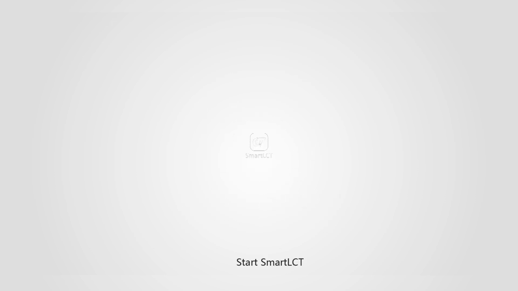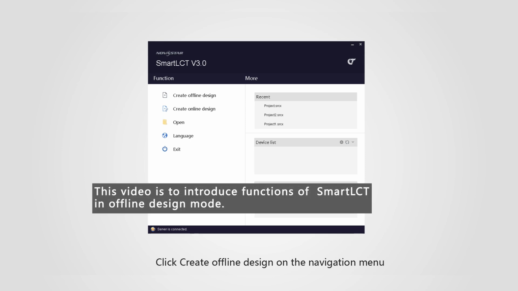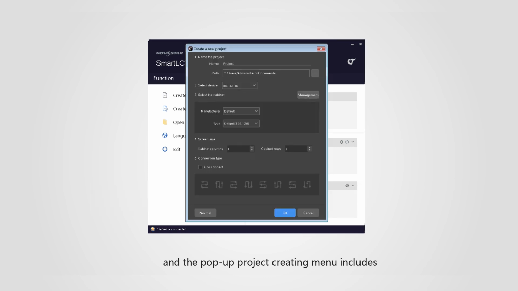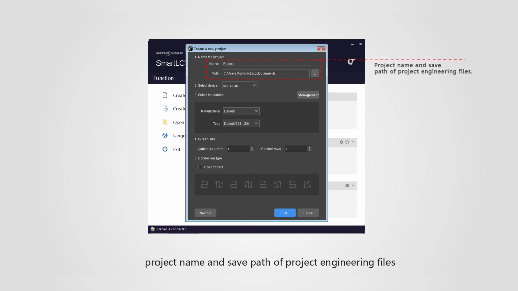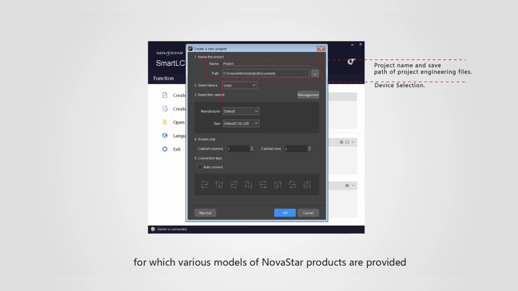Start SmartLCT. Click Create Offline Design on the navigation menu, and the pop-up project creating menu includes: 1. Project name and save path of project engineering files. 2. Device selection, for which various models of NovaStar products are provided. VX4S is used for this demo.